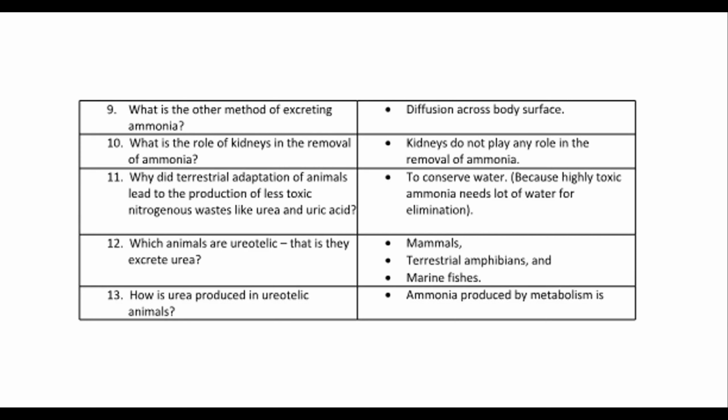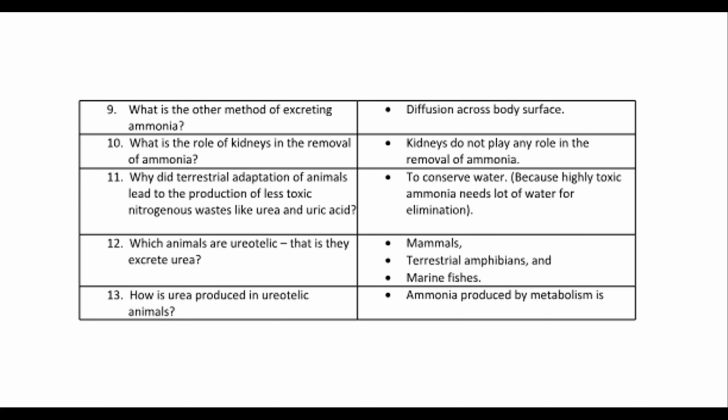9. What is the other method of excreting ammonia? Diffusion across body surface. 10. What is the role of kidneys in the removal of ammonia? Kidneys do not play any role in the removal of ammonia. 11. Why did terrestrial adaptation of animals lead to the production of less toxic nitrogenous wastes like urea and uric acid? To conserve water, because highly toxic ammonia needs a lot of water for elimination.